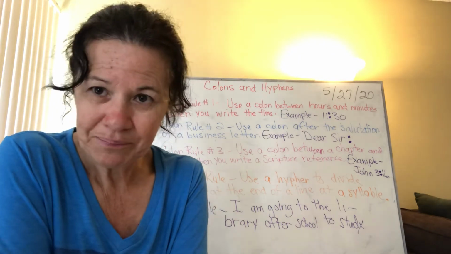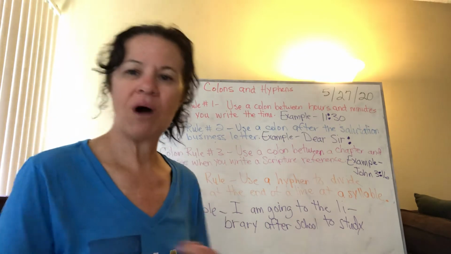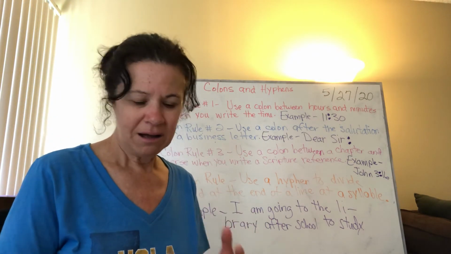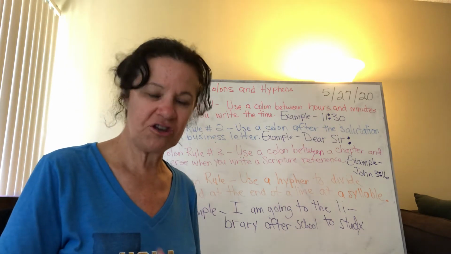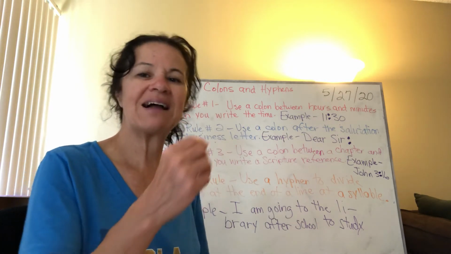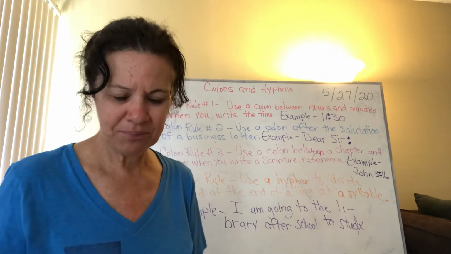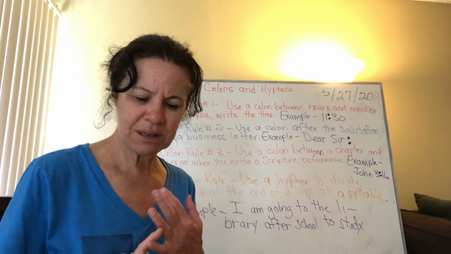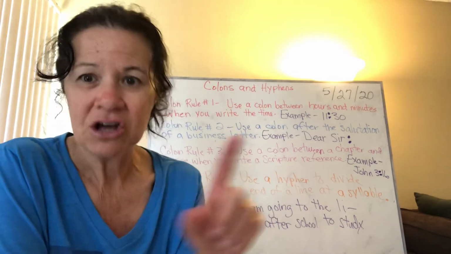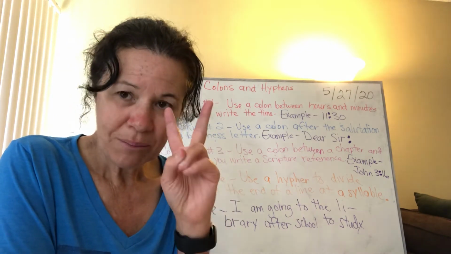Silver Meteor, name of a train. There you go, Morgan, you love trains. The Silver Meteor, you underline Silver Meteor. Okay, you don't have to underline the word train or the word spaceship or the word ship. You underline the proper noun, the exact name of the spaceship, the exact name of the ship, and the exact name of the train. Okay, so underline the names of ships, trains, and planes. All right, so like United Airlines, you're going to underline United Airlines.